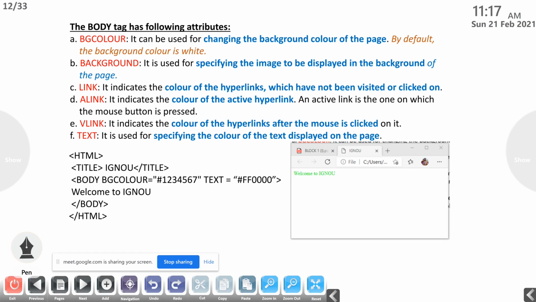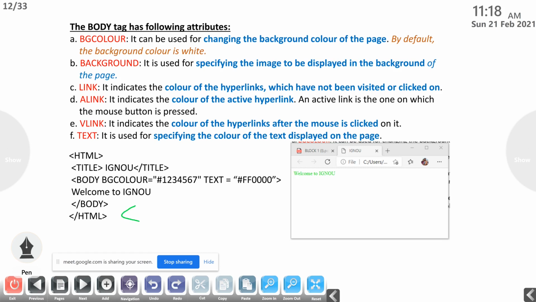In addition to the given tag, if we want to give some more instruction to the browser, we use attributes. All the attributes should be given in the opening tag only, not in the closing tag. The body tag has the following attributes. Attributes mean the additional information that we are giving.